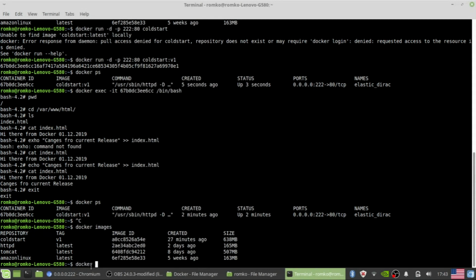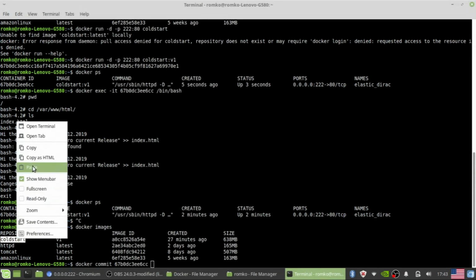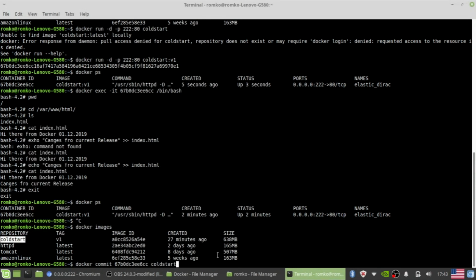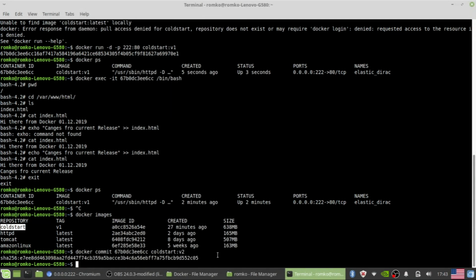Docker commit, the ID of the container, and the new version of our image. Yes, what happened?